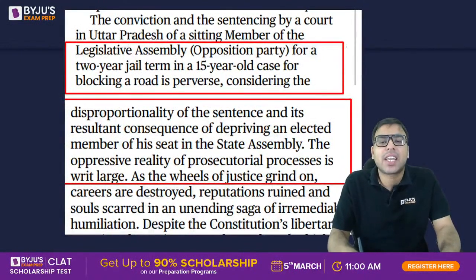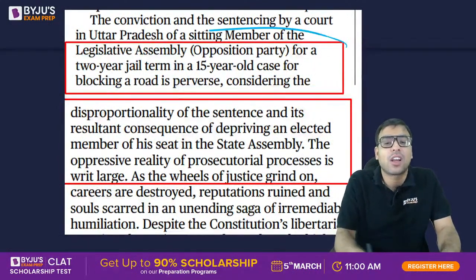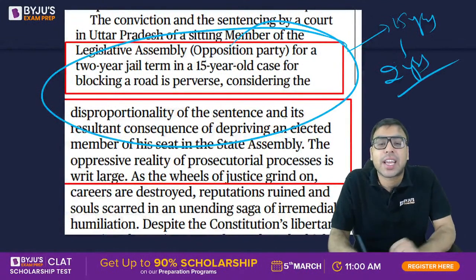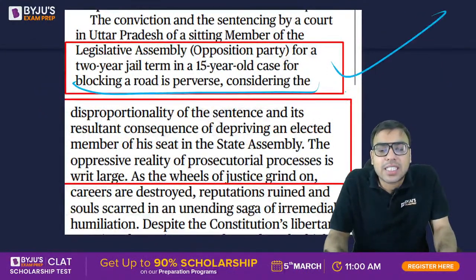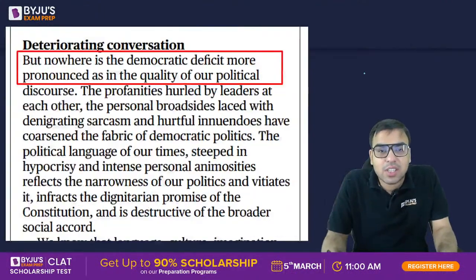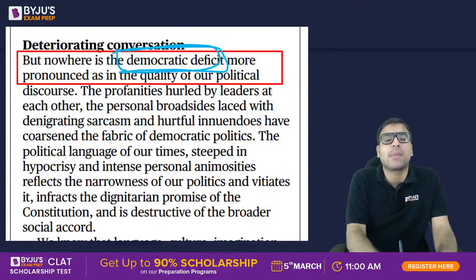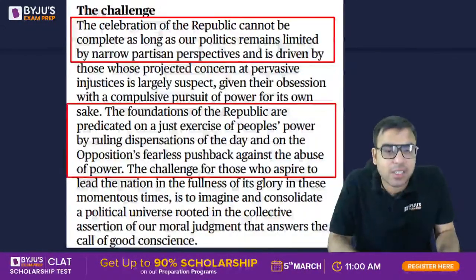Then of course, he is saying that a sitting MLA was jailed for a 2-year term in a 15-year-old case for blocking a road, which is pervasive. So an MLA blocked the road 15 years back, for which he has been jailed for 2 years, which is very high. It's disproportionately high. He got a 2-year sentence because he had blocked a road somewhere 15 years ago. So that is what he's saying, it is disproportionate. That means the punishment is more than the crime. So that is what he's quoting, but nowhere is the democratic deficit more pronounced than that. He's using the word democratic deficit, meaning the democratic ideas are reducing according to him in India. That is what he said.